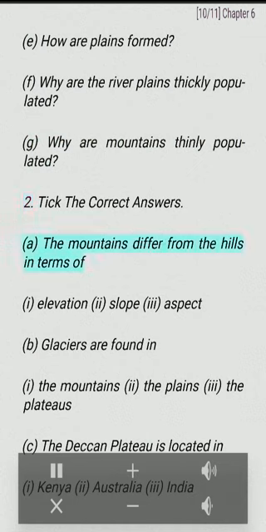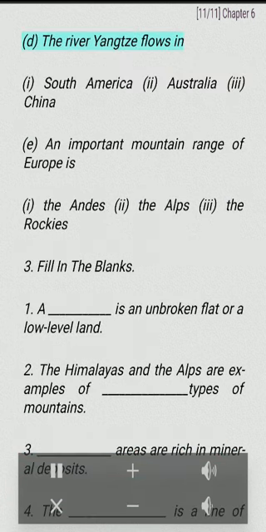2. Tick the correct answers. A. The mountains differ from the hills in terms of: i. Elevation, ii. Slope, iii. Aspect. B. Glaciers are found in: i. The mountains, ii. The plains, iii. The plateaus. C. The Deccan Plateau is located in: i. Kenya, ii. Australia, iii. India. D. The river Yangtze flows in: i. South America, ii. Australia, iii. China. E. An important mountain range of Europe is: i. The Andes, ii. The Alps, iii. The Rockies.